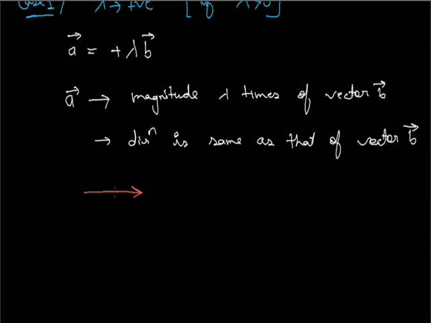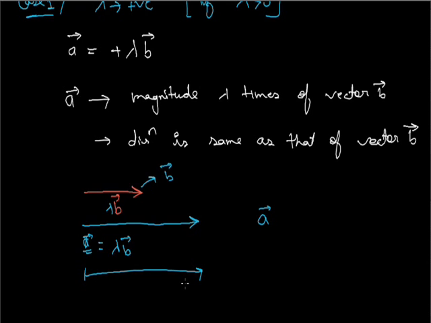Let this be vector B, and after multiplying it by a real number lambda, it becomes lambda times. This is vector A, and this is vector B. Vector A equals lambda times vector B. This vector A is lambda times more than vector B, and it has the same direction as vector B.